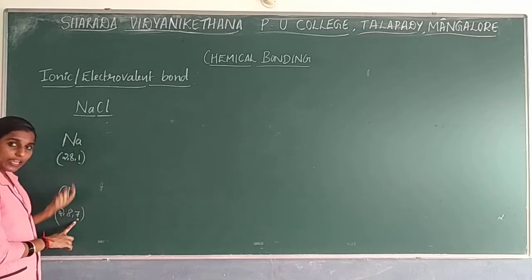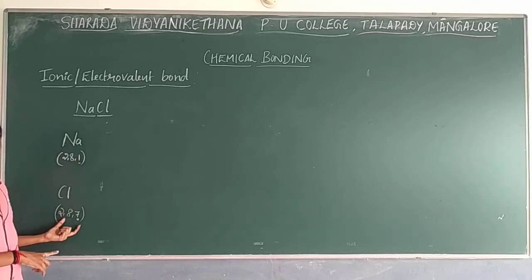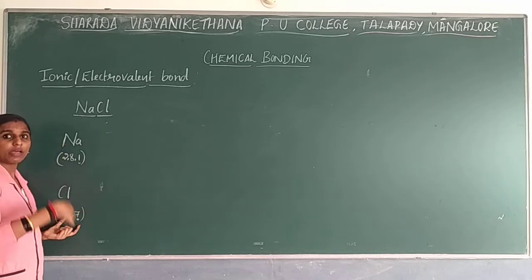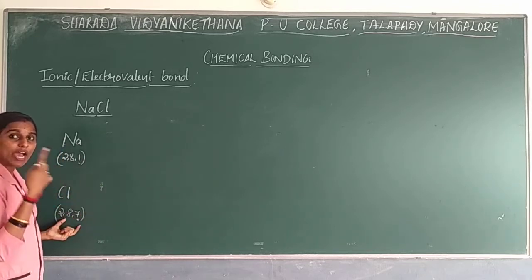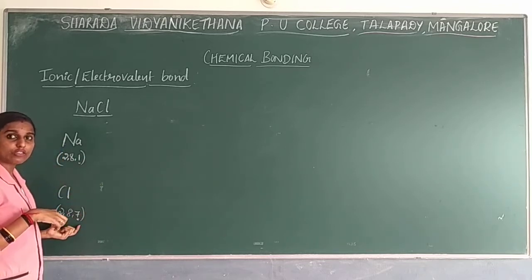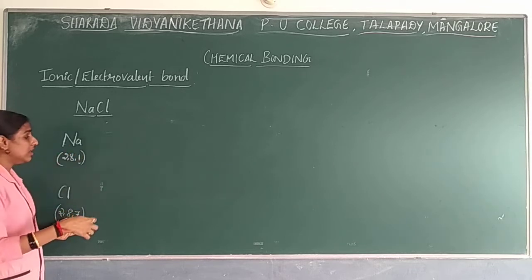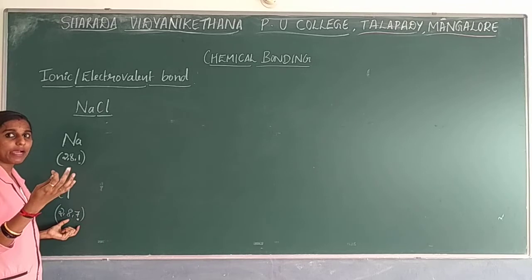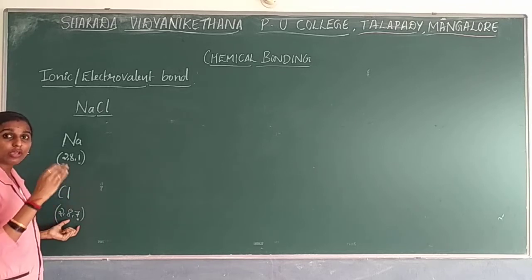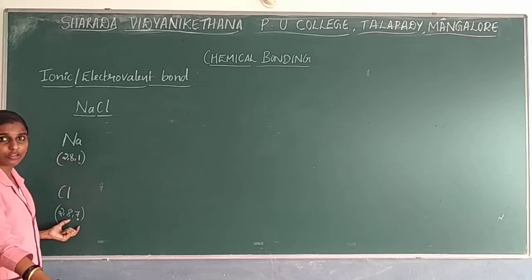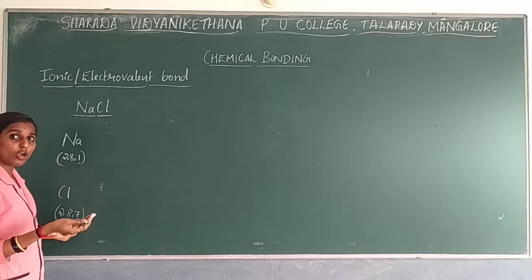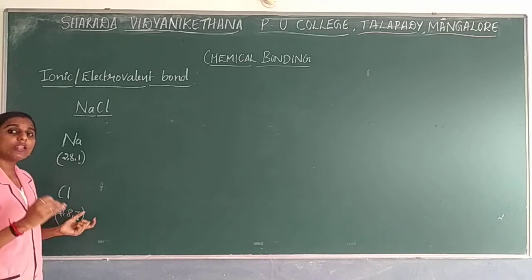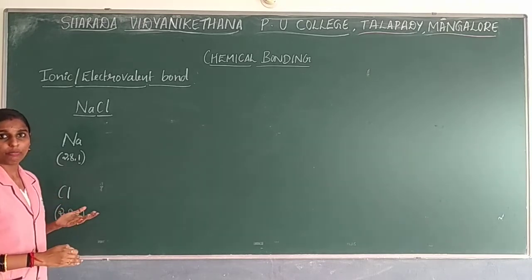Sharing of electrons is not possible between these, because sodium needs too many electrons. You have seen the drawback of the Lewis dot structure: if the number of electrons needed exceeds that, it is considered a drawback. You can't write it in terms of a Lewis dot structure, so covalent bond formation will not take place between them. Then what kind of bond will be formed?